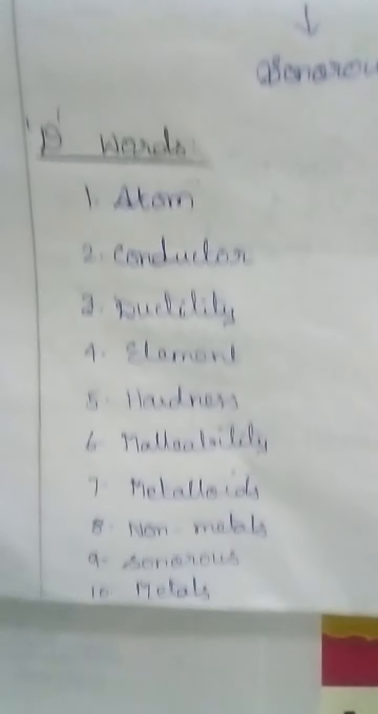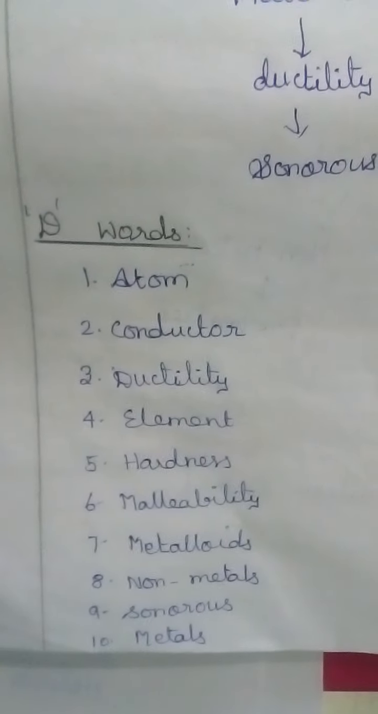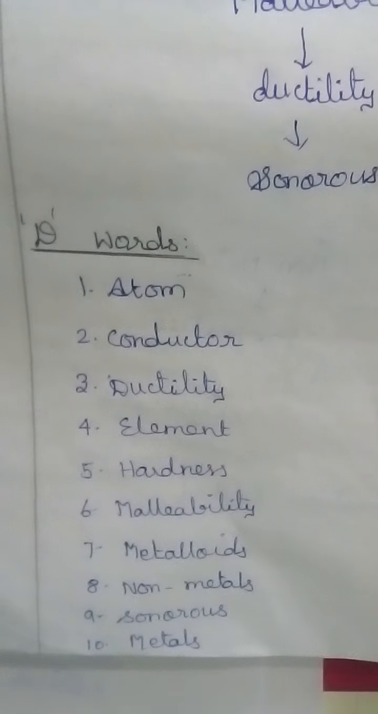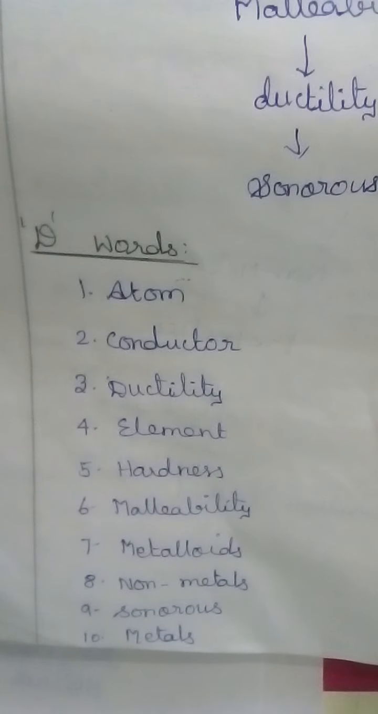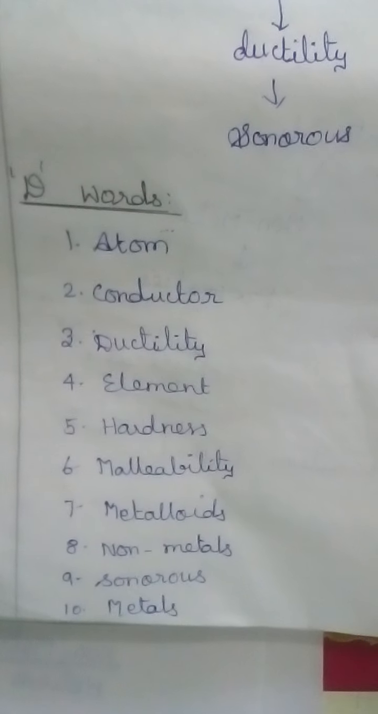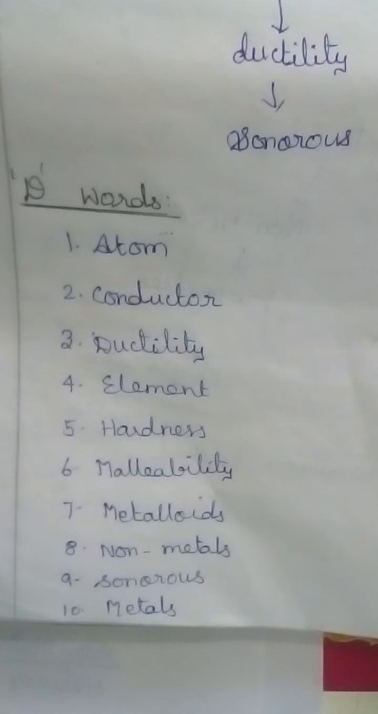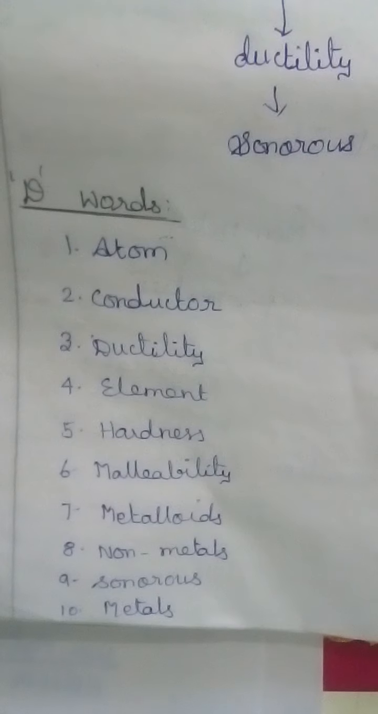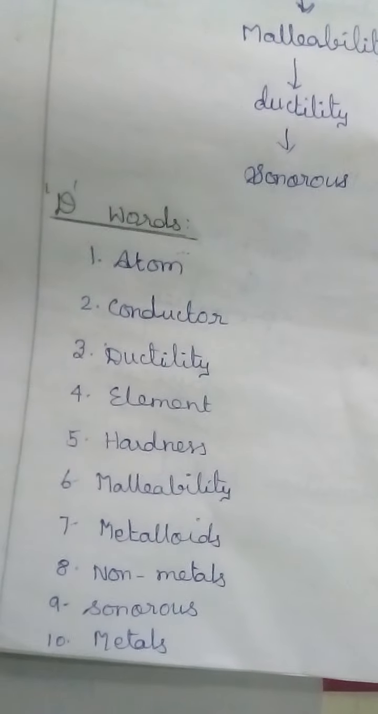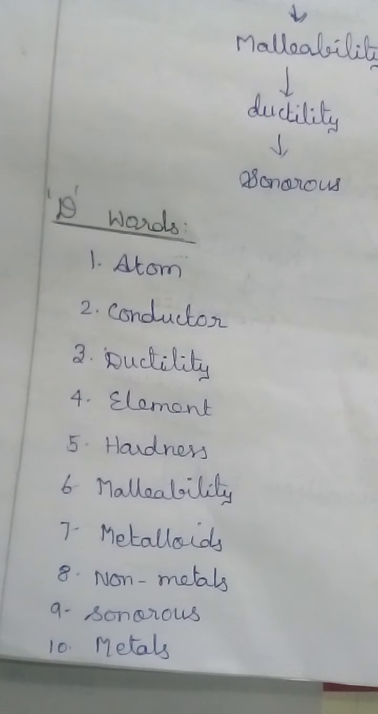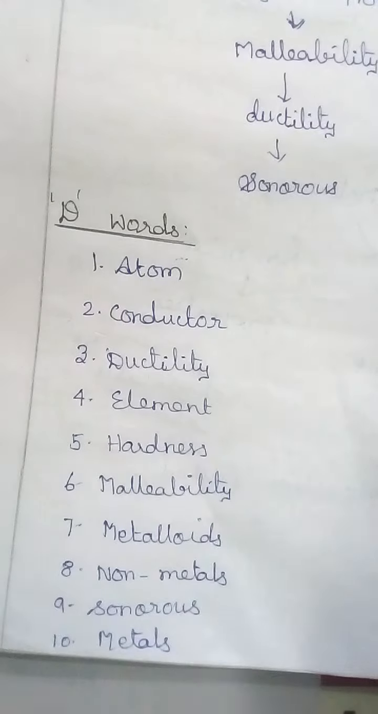Students, these are the key words for you: atom, conductor, ductility, element, hardness, malleability, metalloids, non-metals, sonorous and metals. Read these key words at home. Students, I have attached one video for this introduction. All of you watch this video and learn the key words at home.